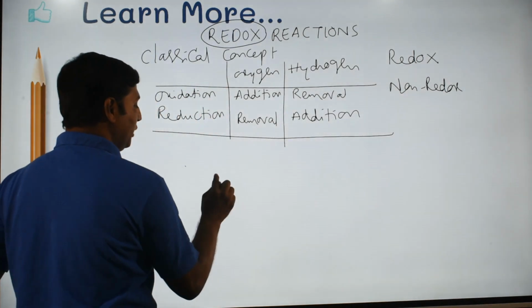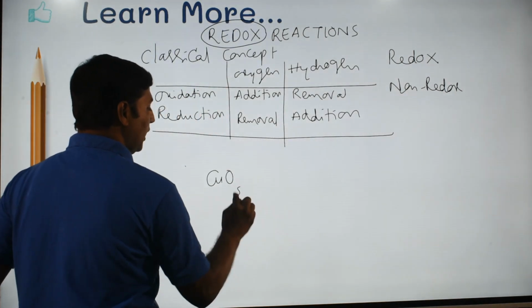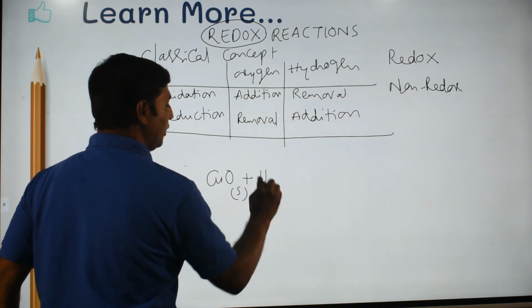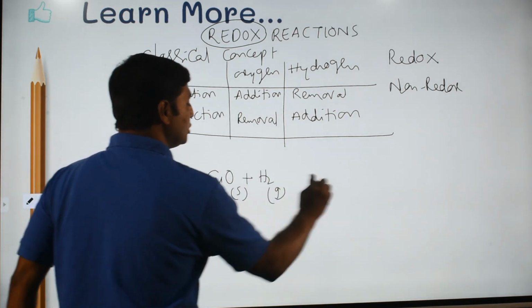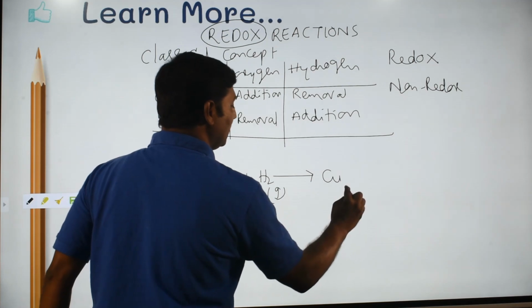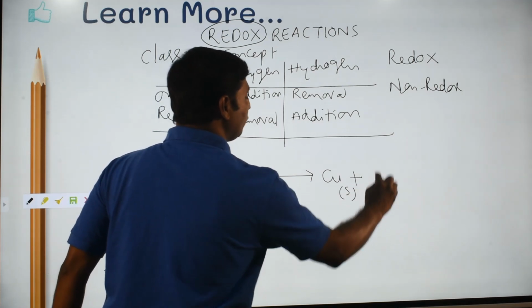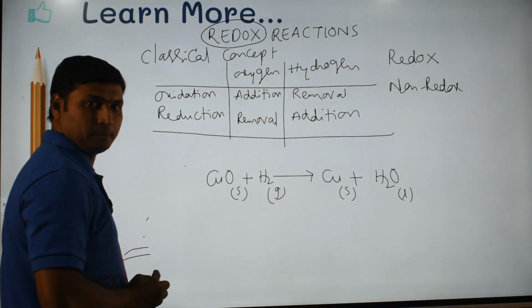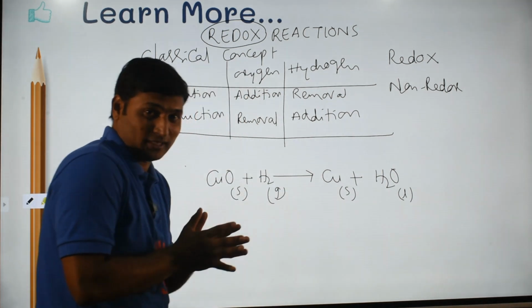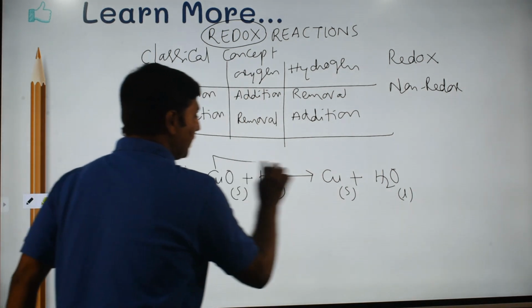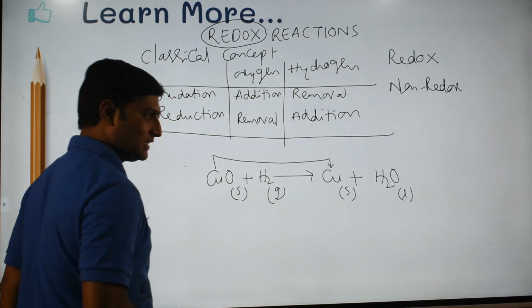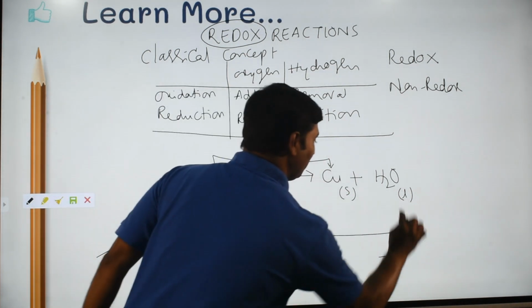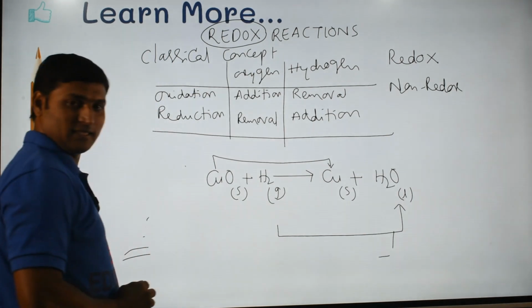In the question given to you, solid cupric oxide was heated along with hydrogen gas so that you got a reddish brown colored copper with formation of water, colorless liquid water. Now there are two processes here. Cupric oxide becoming copper is one process, hydrogen becoming water is the other process.